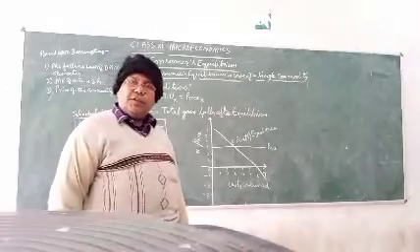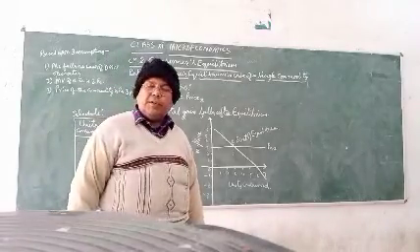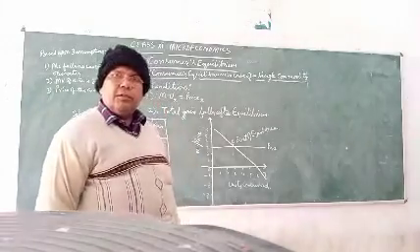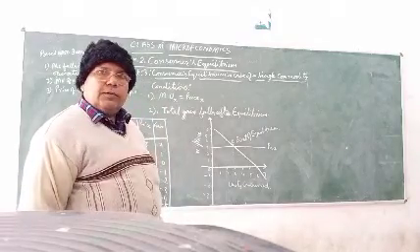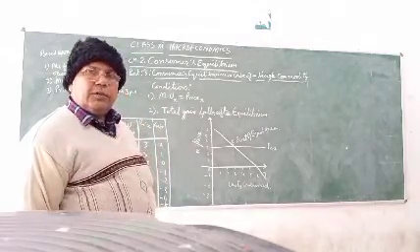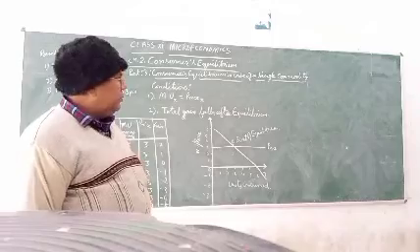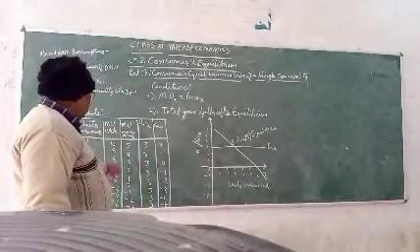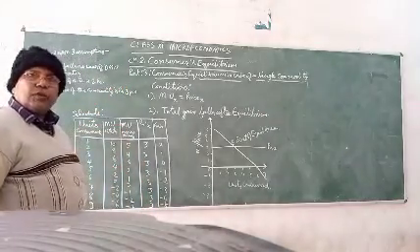This consumer's equilibrium can also be explained with the help of a schedule and diagram.